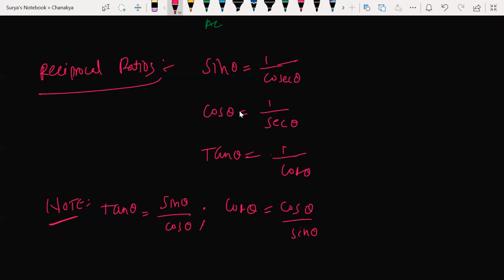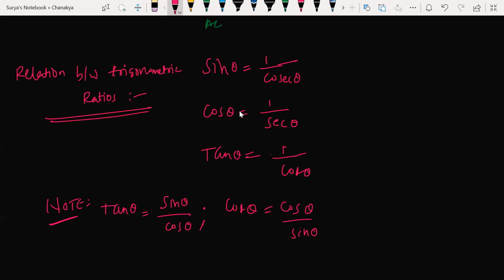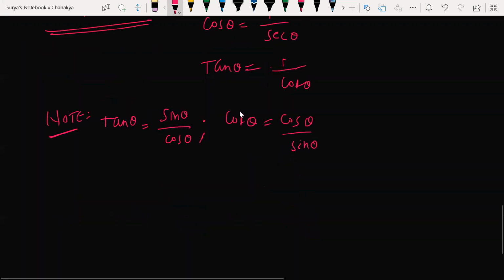Basically, you can say relation between trigonometric ratios as well. Instead of reciprocal ratio, you can say relation between trigonometric ratios. All right. Relation between trigonometric ratios. Now look at the board.